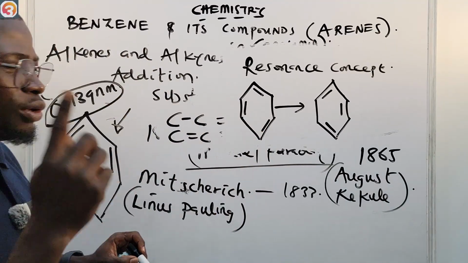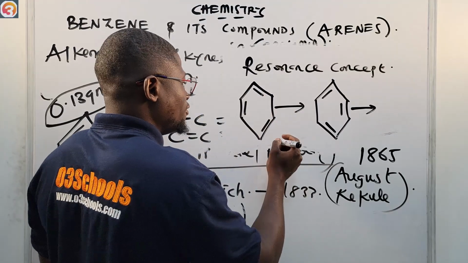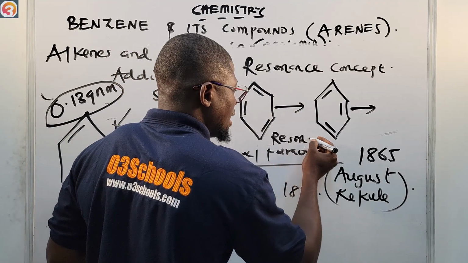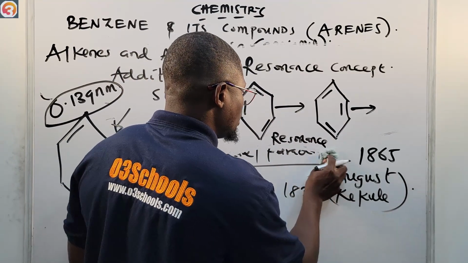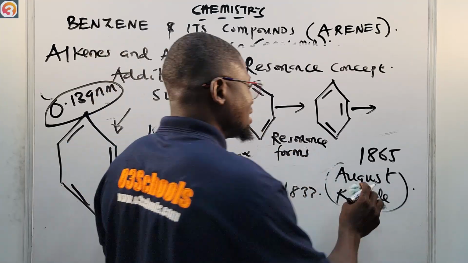Alternating single and double bonds. All right, so they will now have the resonance. These are the resonance forms. These two are the resonance forms. They will now have the resonance hybrid.